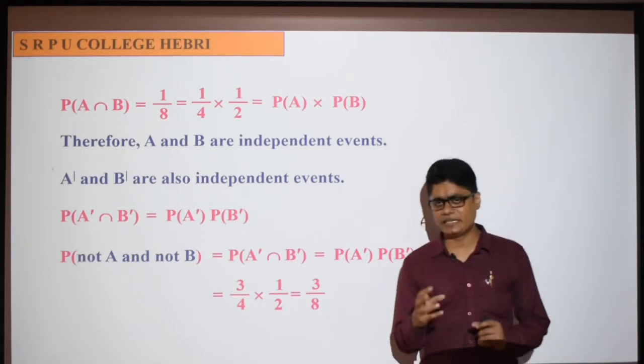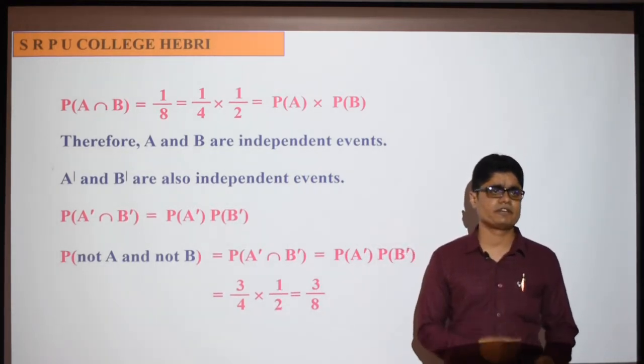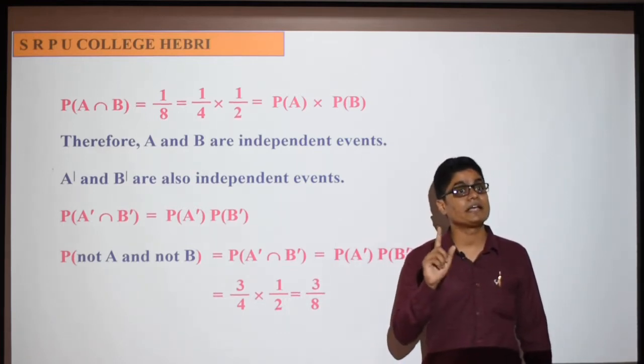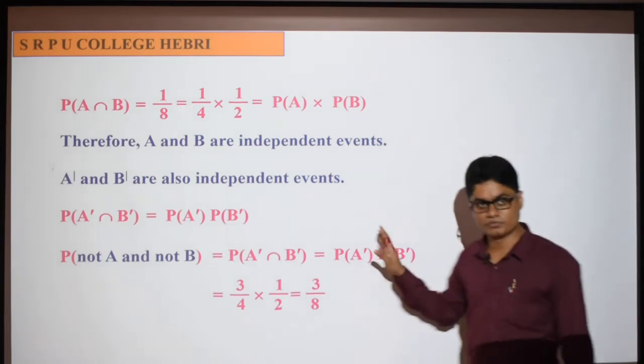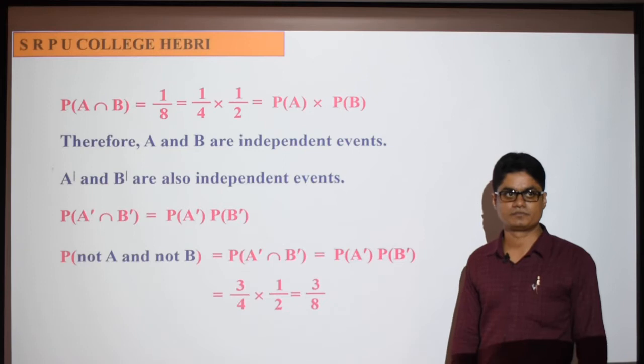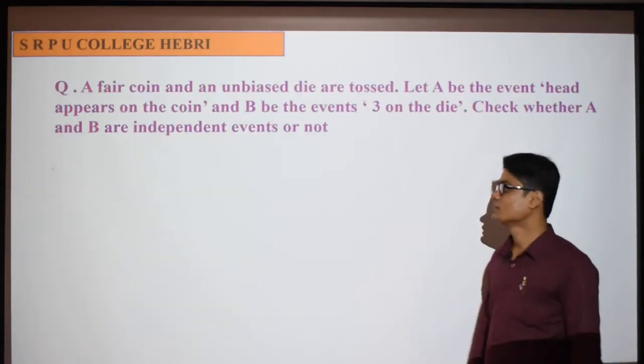As I told in the beginning, if they are not independent you may not be able to solve this, or even if you try, it becomes very lengthy. So this problem is solvable because A and B are independent. Did you understand? So copy this quickly, it is a very important question and an easy question. Okay, I'll move to the next question. I hope you wrote it.